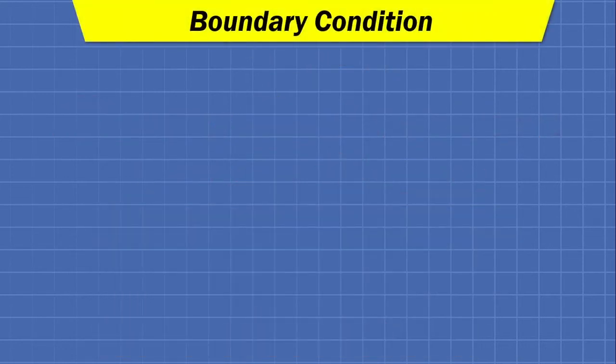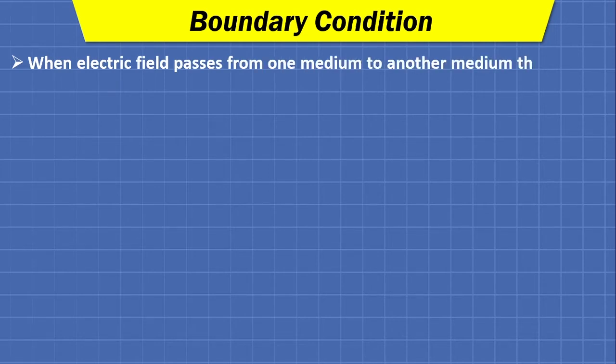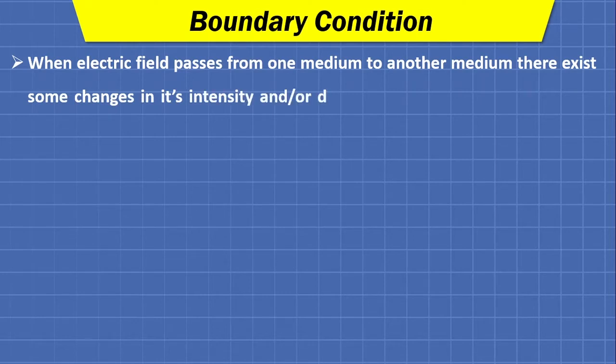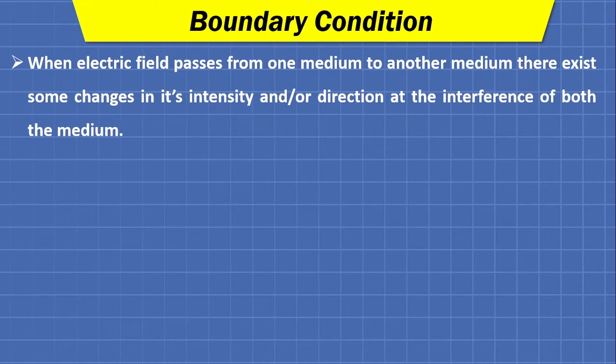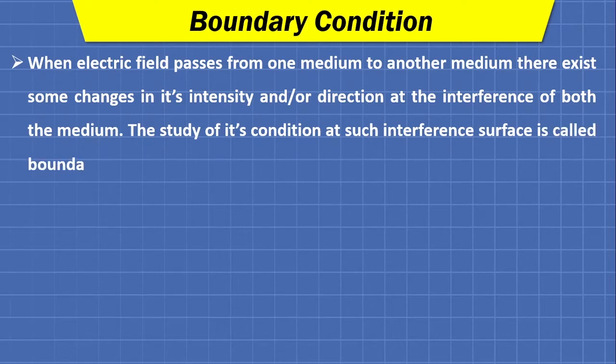So, for the boundary condition, as we know, whenever the electric field is passing from one medium to another medium, there exists some change in its intensity or its direction at the interface of both the mediums, and the study of the condition at such an interface surface is called the boundary condition.